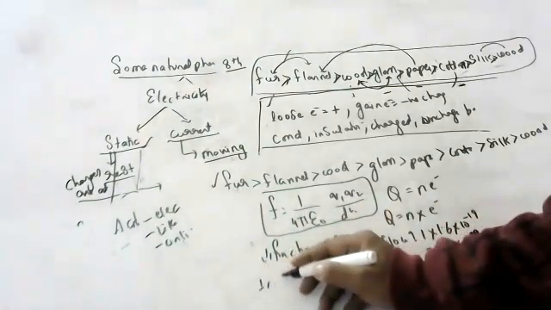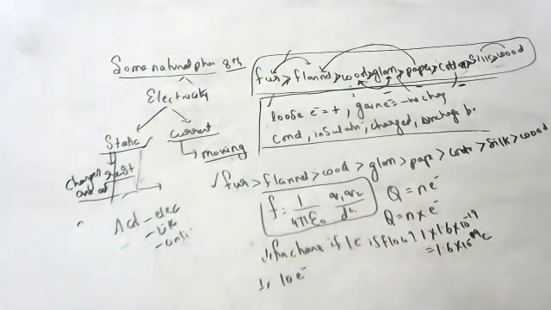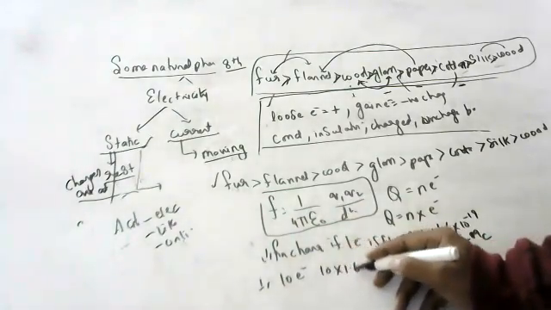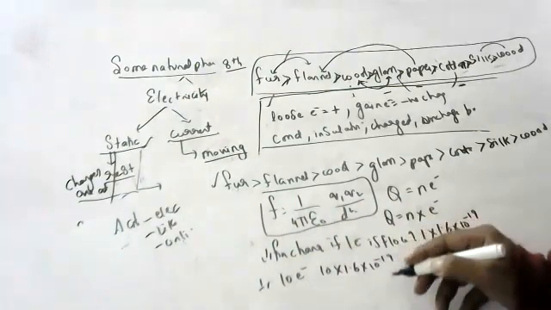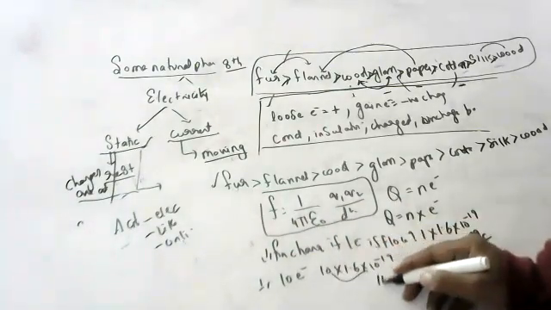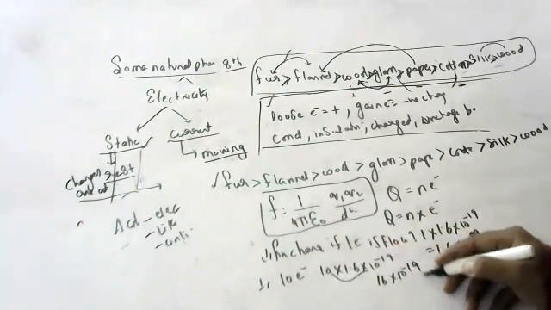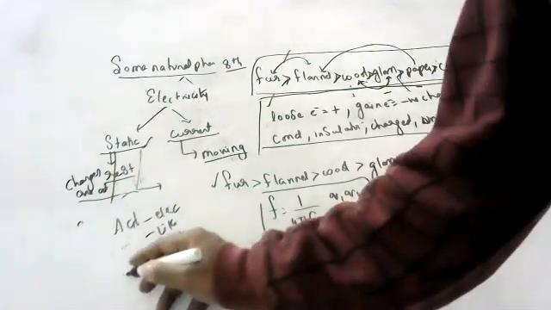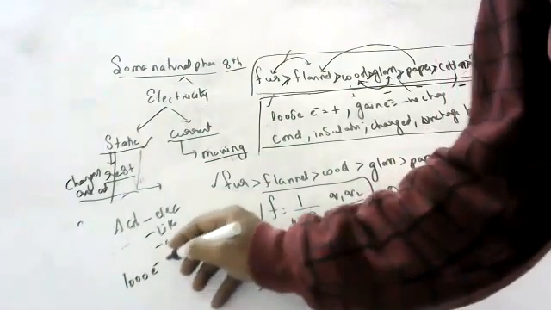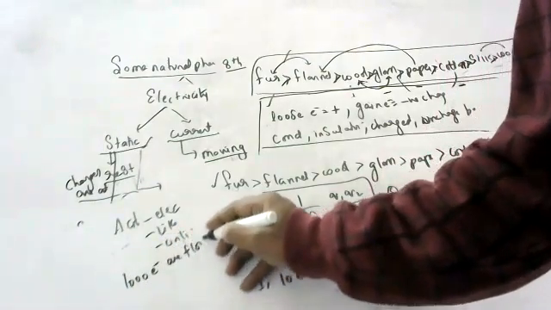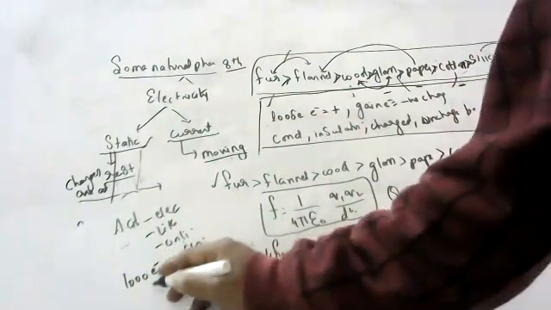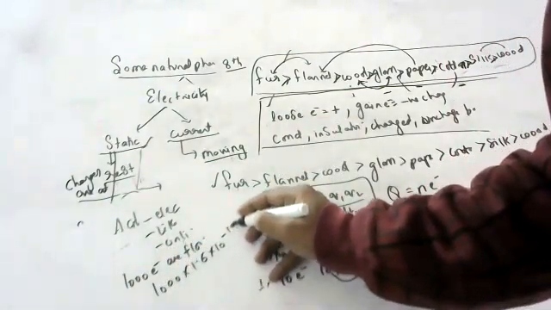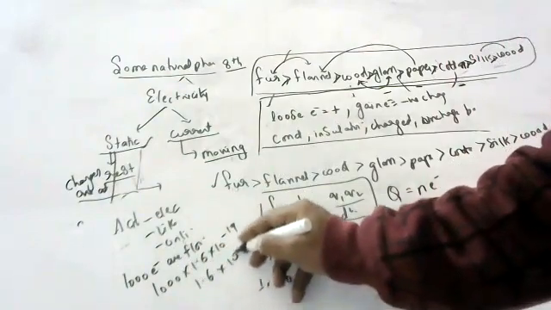Suppose we find the charge if 10 electrons are flowing: 10 into 1.6 into 10 to the power minus 19, that will be 1.6 into 10 to the power minus 18 coulombs. Find the charge if 1000 electrons are flowing: 1000 into 1.6 into 10 to the power minus 19.